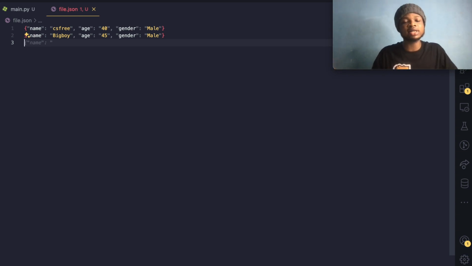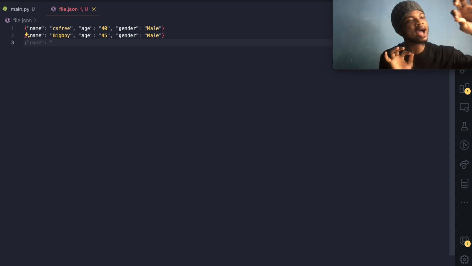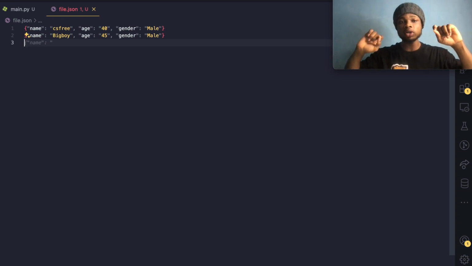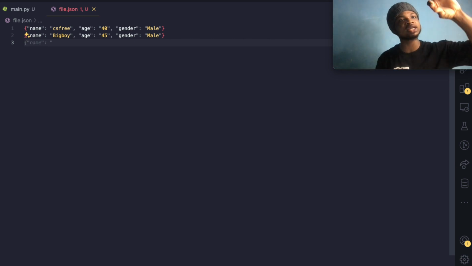So let's say now I tell the computer, okay, CS3 wants to update his or her name. How can the computer get to know the entry for CS3 or the entry for big boy? Because there is no way we can determine. It's just littered over here, like a chunk of data. So we need a way to organize this data in some sort of format, so that we can get something like an ID and we'll place it to a particular user. So whenever we want to talk about this user, we just get the ID of that user.